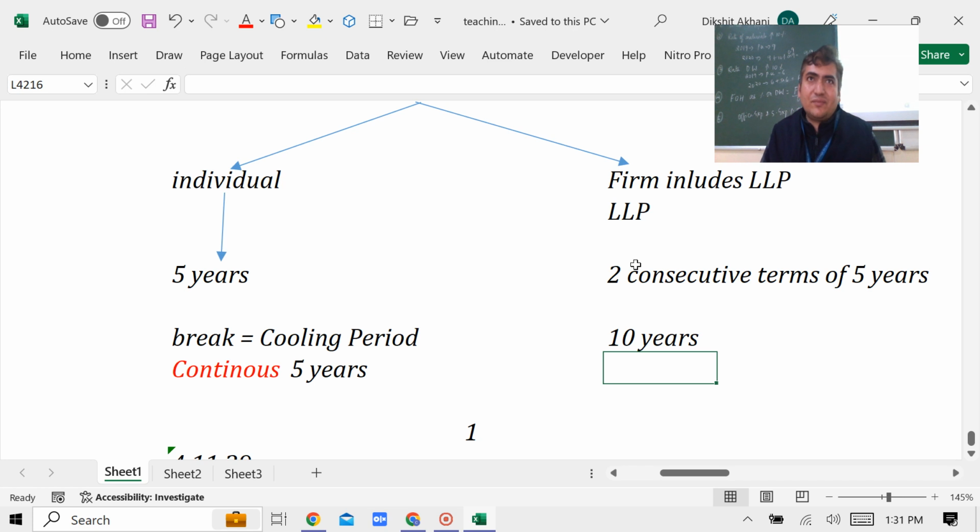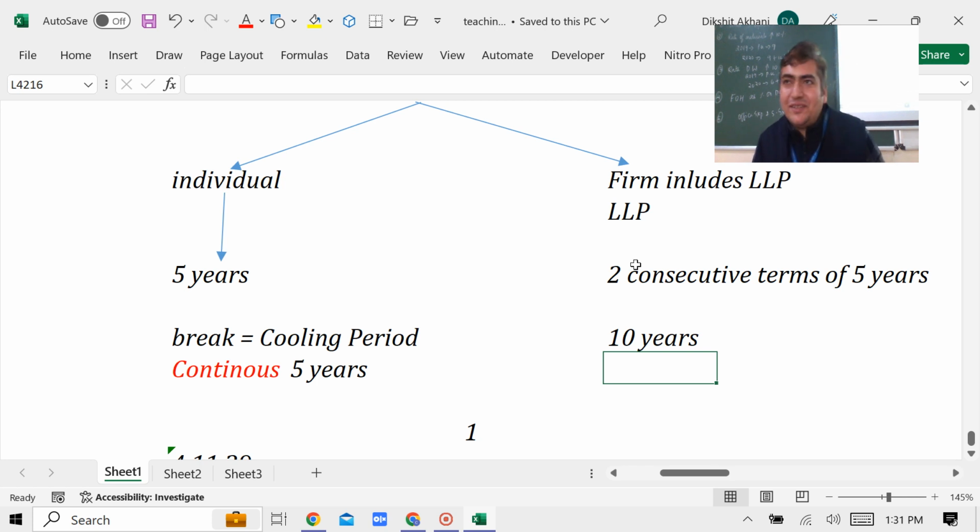Ultimately it's consecutive. I'm talking about the object, not sticking to the word. Come, let me tell you the real logic behind this.